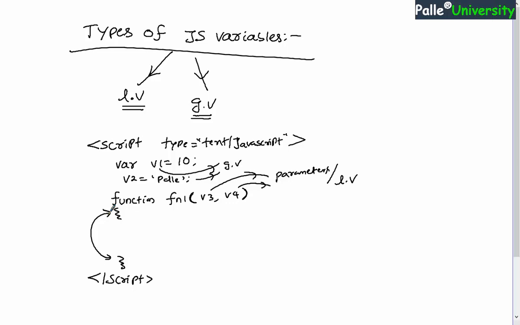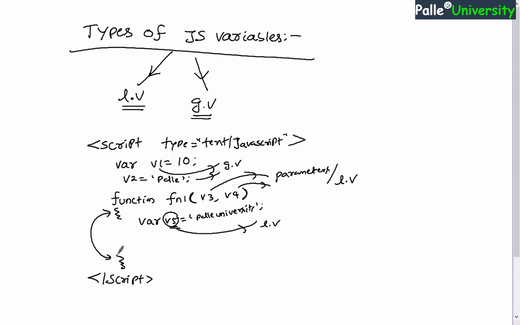Inside this function let us say I declared some other variable, where v5 is equals to maybe Palle University. It can be any data, it really doesn't matter. So now this v5 variable I can call a local variable. Why local? Because this variable is declared inside the function body, and hence obviously this variable is local. So you are allowed to use this variable only inside this function body, not outside, right?